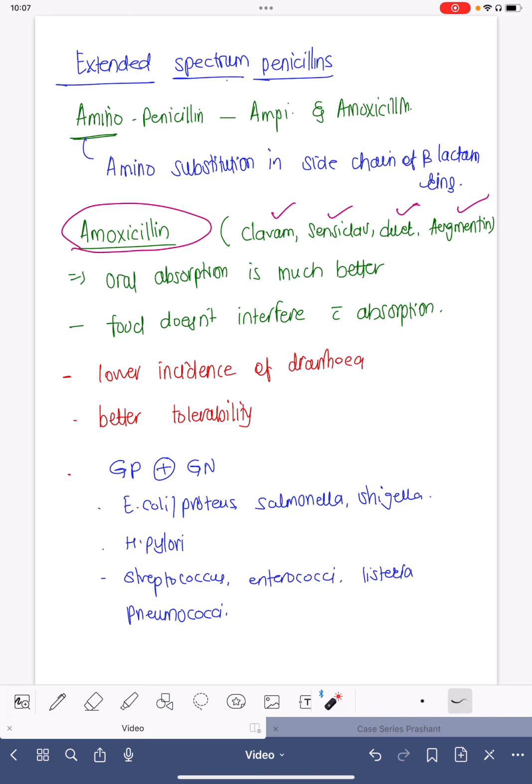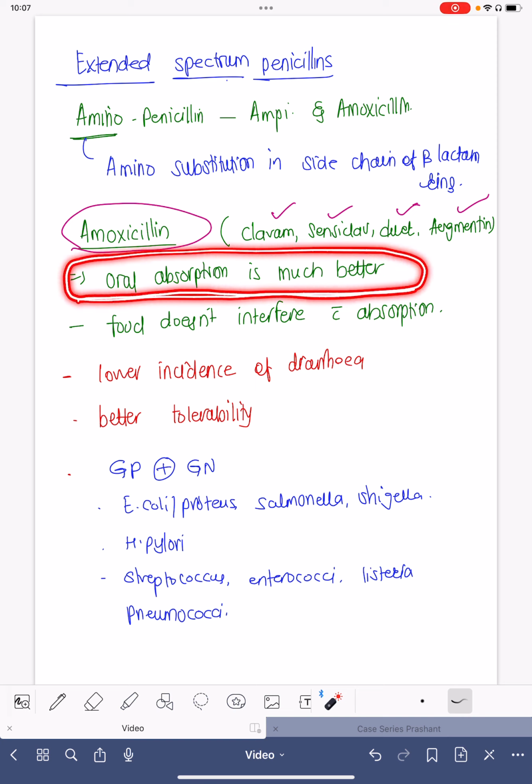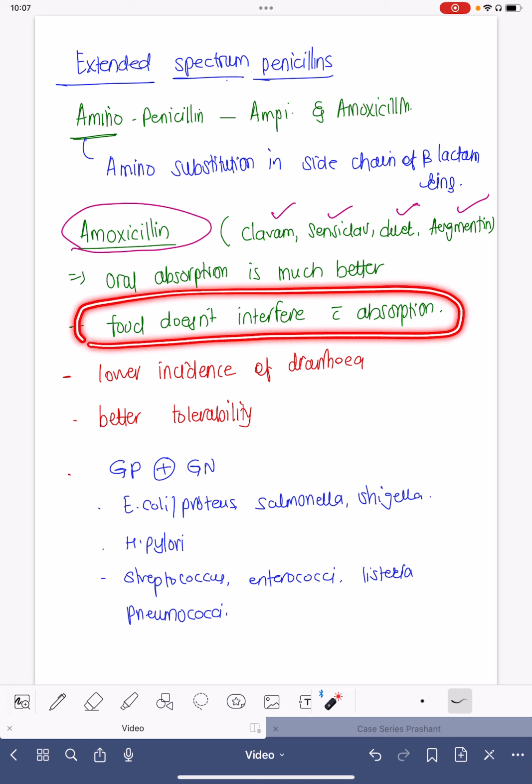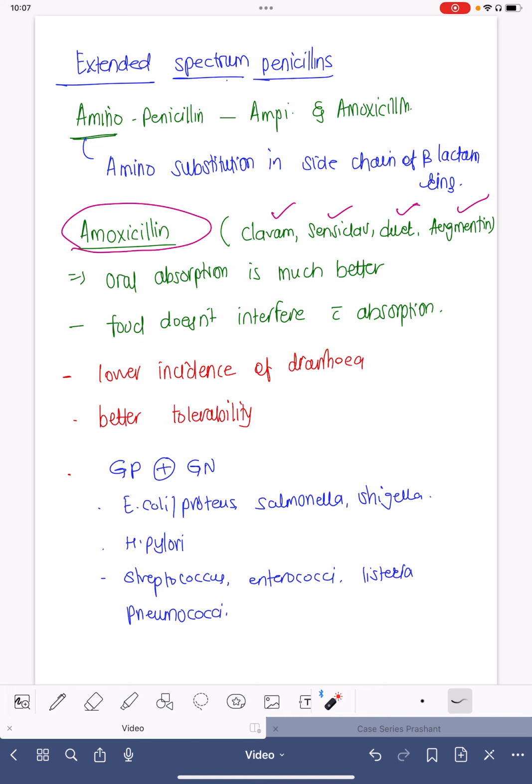Now, the oral absorption of this drug is excellent. That is the reason why this is one of the most favorable drugs for all the general practitioners, all the MDs, and all the doctors or surgeons as well. Food doesn't interfere with the absorption of amoxicillin. That is the reason why you can give it at any point of time, before food or after food. It doesn't matter when you give it.